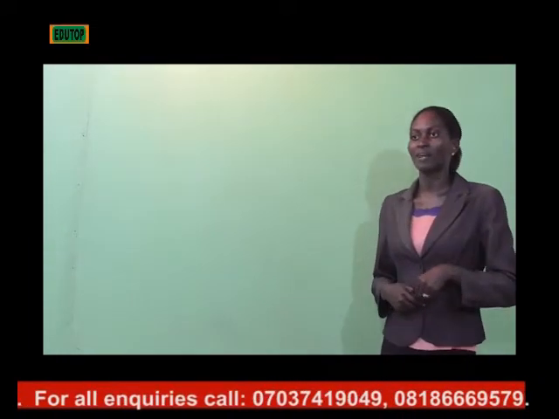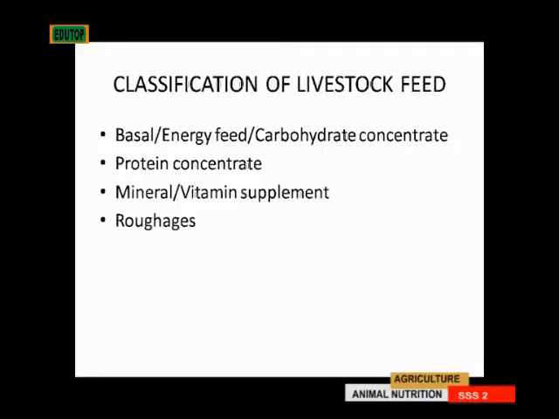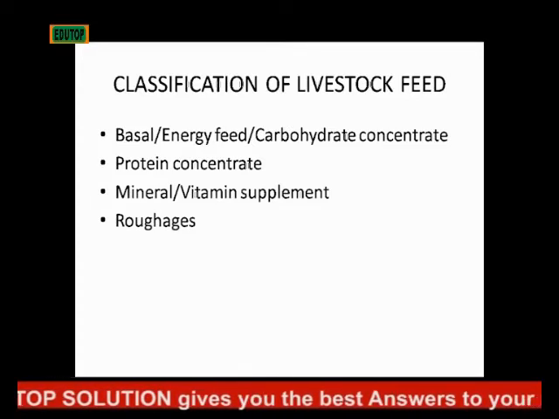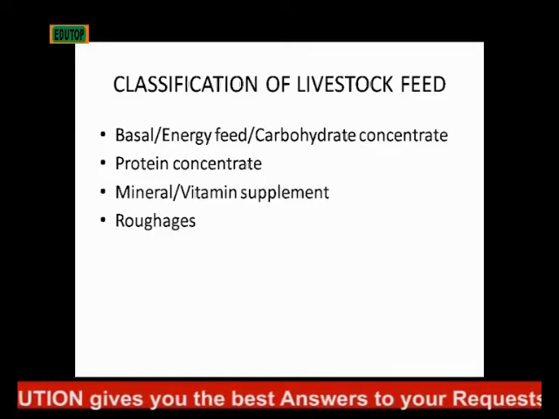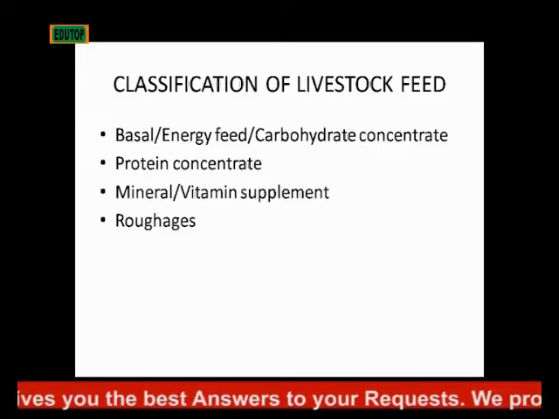And we have classified our livestock feed into 4. Number 1 is the basal or energy feed, or what we call the carbohydrate concentrate. Then the second one is the protein concentrate. Then the third is the mineral or vitamin supplement. And the last one is what we call roughages. We have carbohydrate concentrate, protein concentrate, vitamin or mineral supplement, then roughages.